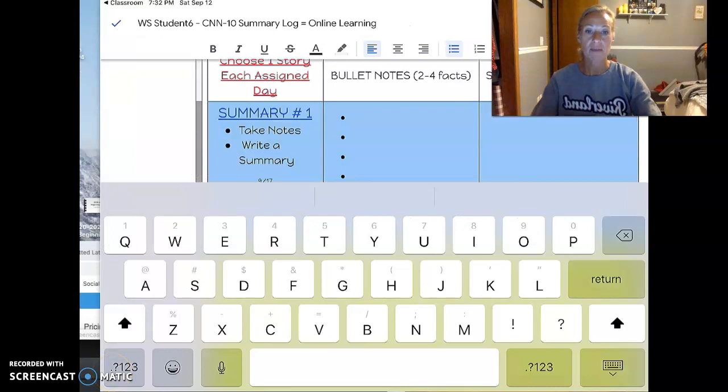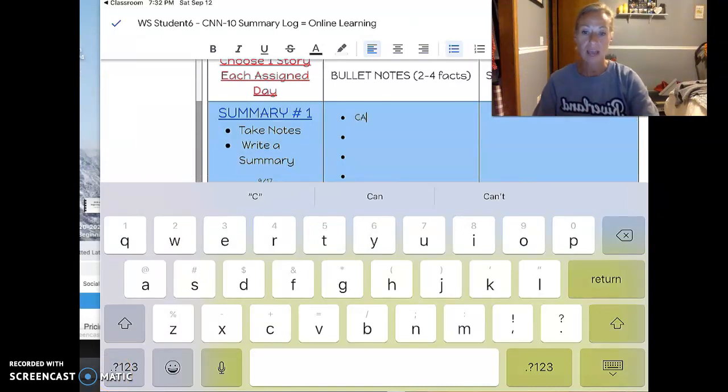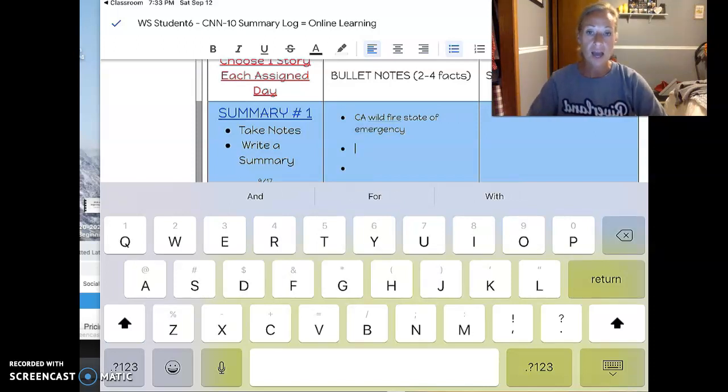So I might say that my first fact that I want to type in is California wildfires. And then I might say state of emergency. Okay, so that's the first one. That's the first bullet.